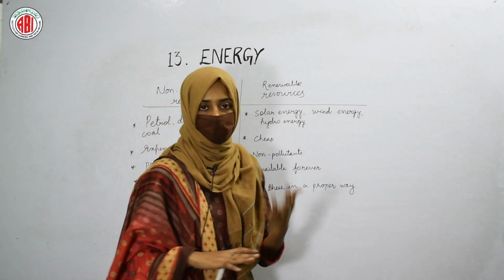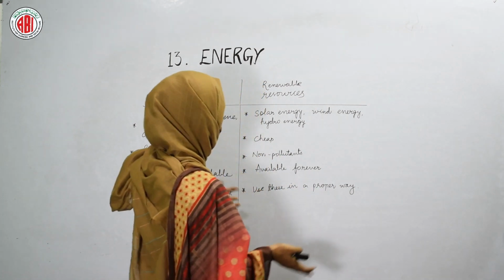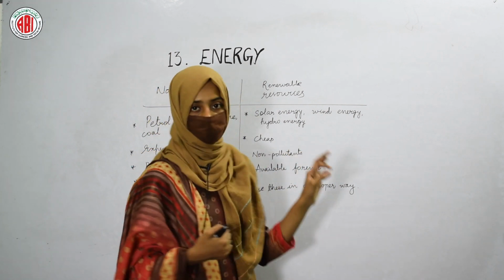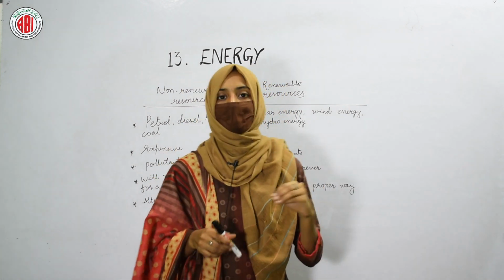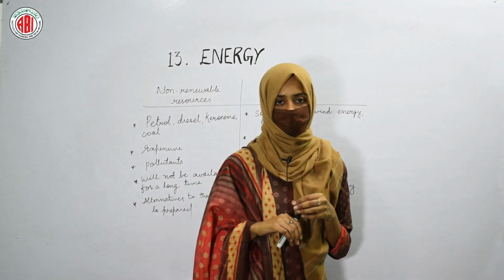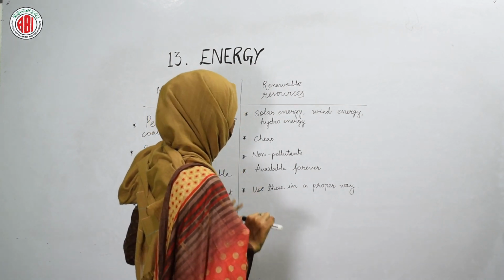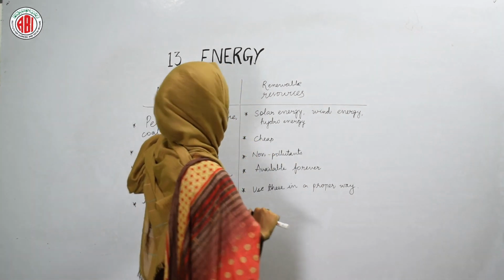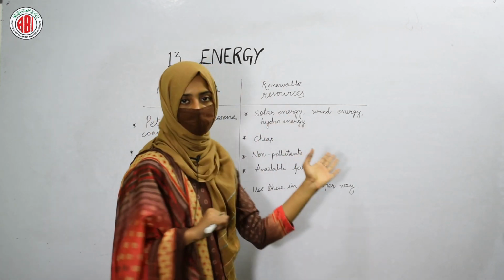We do not have to pay anything. These are the natural resources. These are the natural things from which we can get the energies, and these resources are non-pollutants. The usage of these renewable resources will not create any pollution. It will not create any harm to the environment. So these are non-pollutants and they are available forever, and if we use them in a proper way, we can conserve the non-renewable resources, because the alternative of non-renewable resources are the renewable resources.